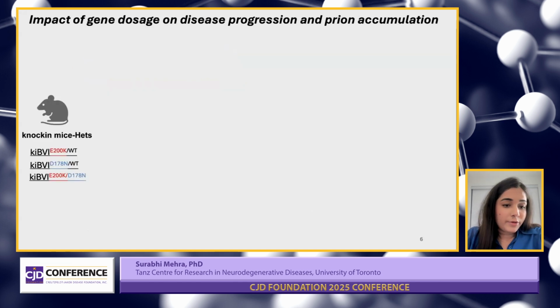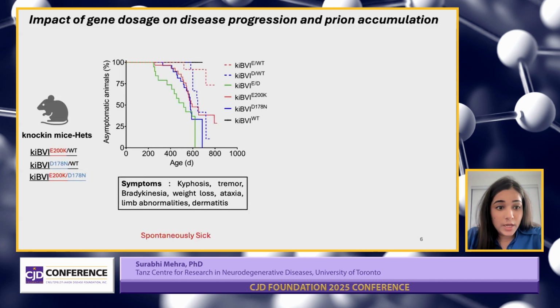So far, here's what we found: the knock-in heterozygous mice, which had one copy of the mutant, did get sick, but more slowly than their homozygous counterparts. On the other hand, the compound heterozygous mice, which had both copies, one E200K and one D178N, got sick just as fast or a bit faster than their homozygous counterparts. And all these mice showed a similar range of symptoms like tremor, bradykinesia, weight loss, some limb abnormalities, and dermatitis.